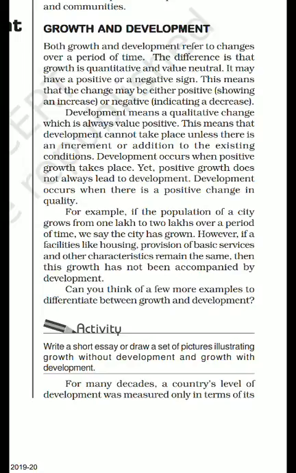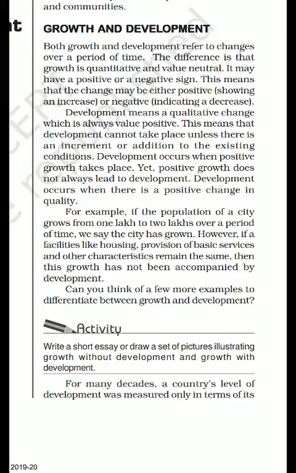So what will happen? Over time the area of the forest will increase. ठीक है, तो we can say that there is a growth of forest in that particular area. But is there a development of forest in that particular area?